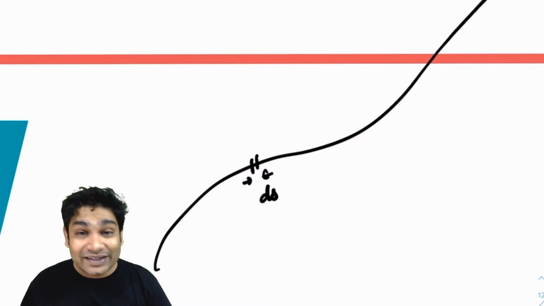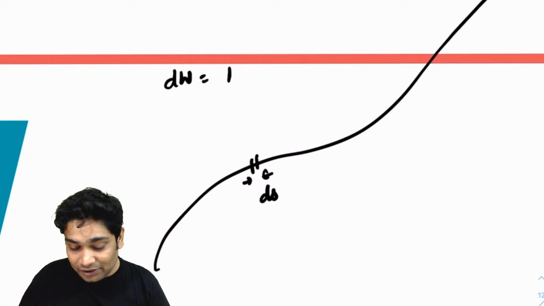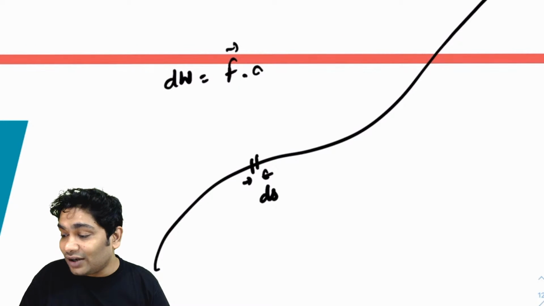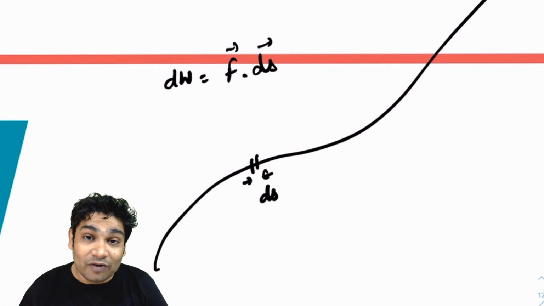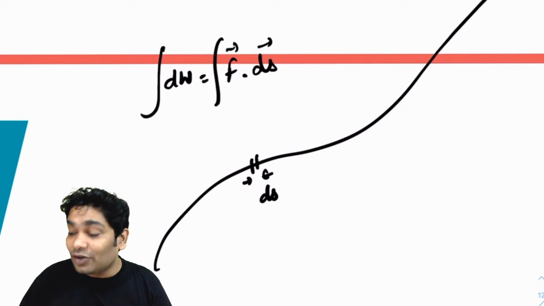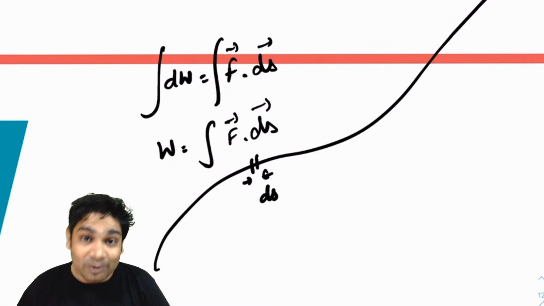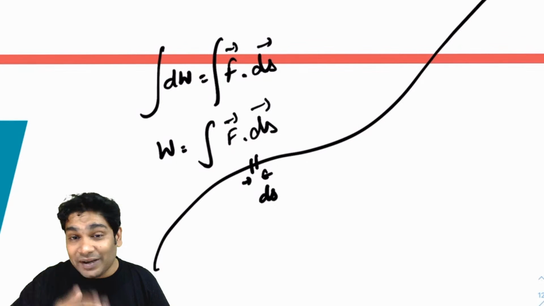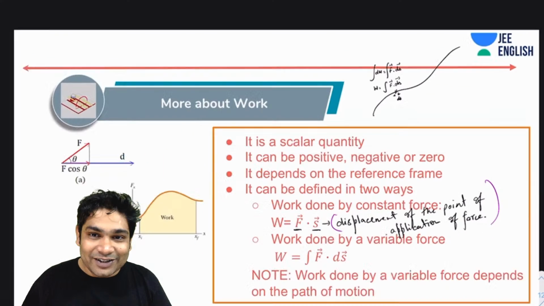For this small displacement, the work can be calculated as dW equals F dot ds vector, because that is how I define the work of a constant force. Now, to calculate the net work, all I need to do is integrate both sides. So when I integrate, I get W equals integral of F dot ds. We are just breaking our path into very, very small parts and then adding all the works together.